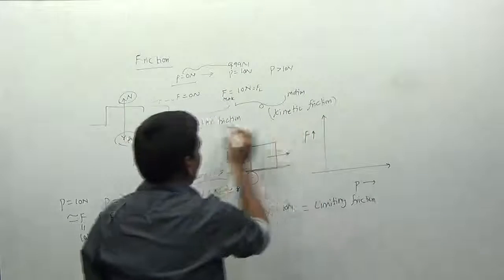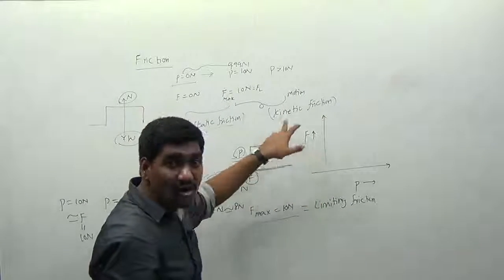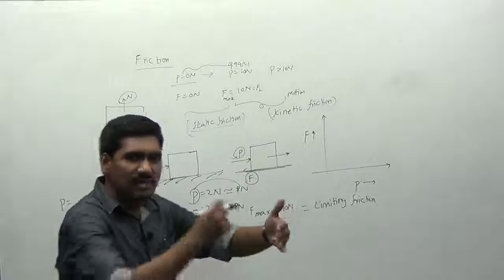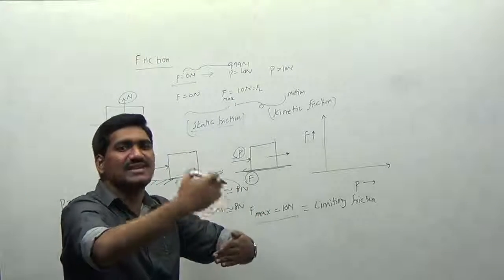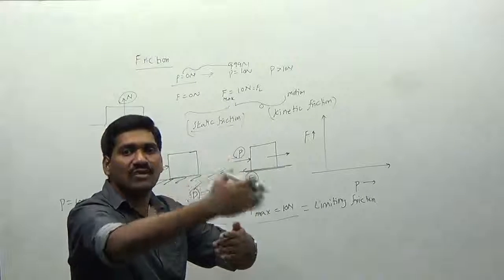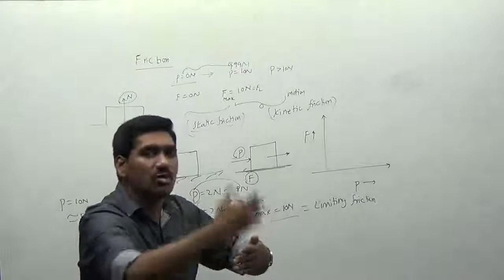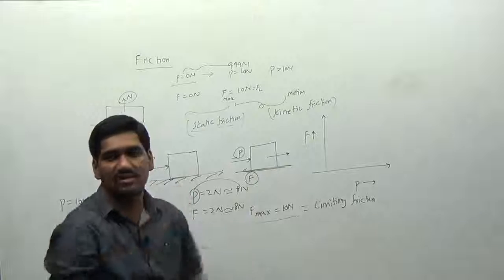This is called kinetic friction. And this kinetic friction is always less than the limiting friction, because whatever maximum frictional resistance the surface can offer, we have crossed that maximum limit here. After crossing the maximum limit, the friction force cannot reduce, it cannot always be greater than its limit. We have crossed that limit, which is called the maximum limit here, right?